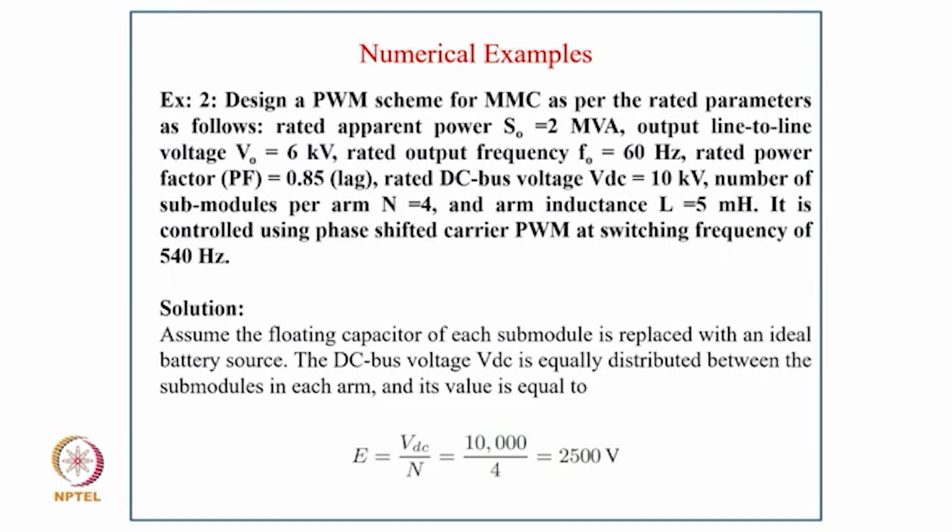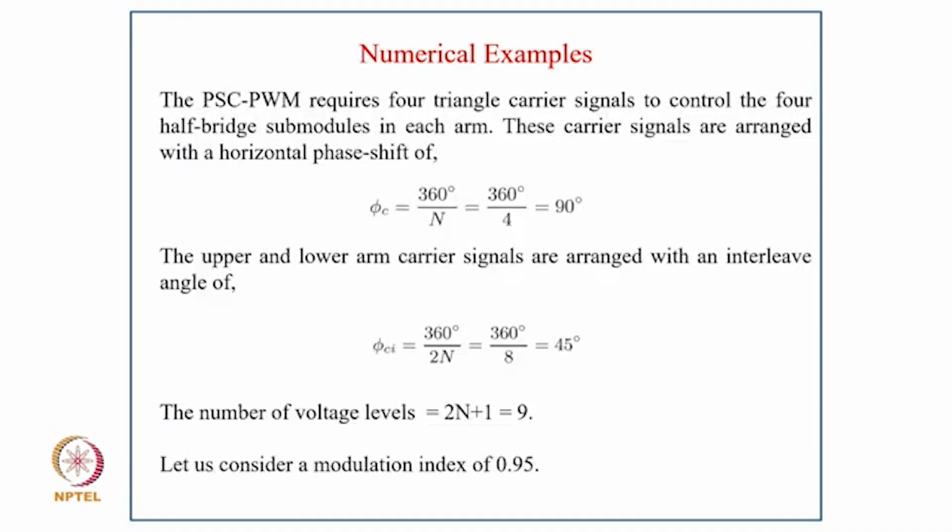So solution is assume the floating capacitor for each submodule is replaced with an ideal battery source, and DC bus voltage VDC is equally distributed between the submodules in each arm, and its value is given by VDC upon n, that comes to 2500 volt. And PSC PWM requires four triangular carrier signals to control the 4 half bridge submodules in each arm, and these carrier signals are arranged with a horizontal phase shift of phi c equal to 360 degree by n, that is equal to 90 degree, and upper and lower arm carrier signals are arranged with the interleave angle of phi ci equal to 360 by 2n, that comes to 45 degree, and the number of voltage levels 2n plus 1 equal to 9, and let us consider the modulation index of 0.95.